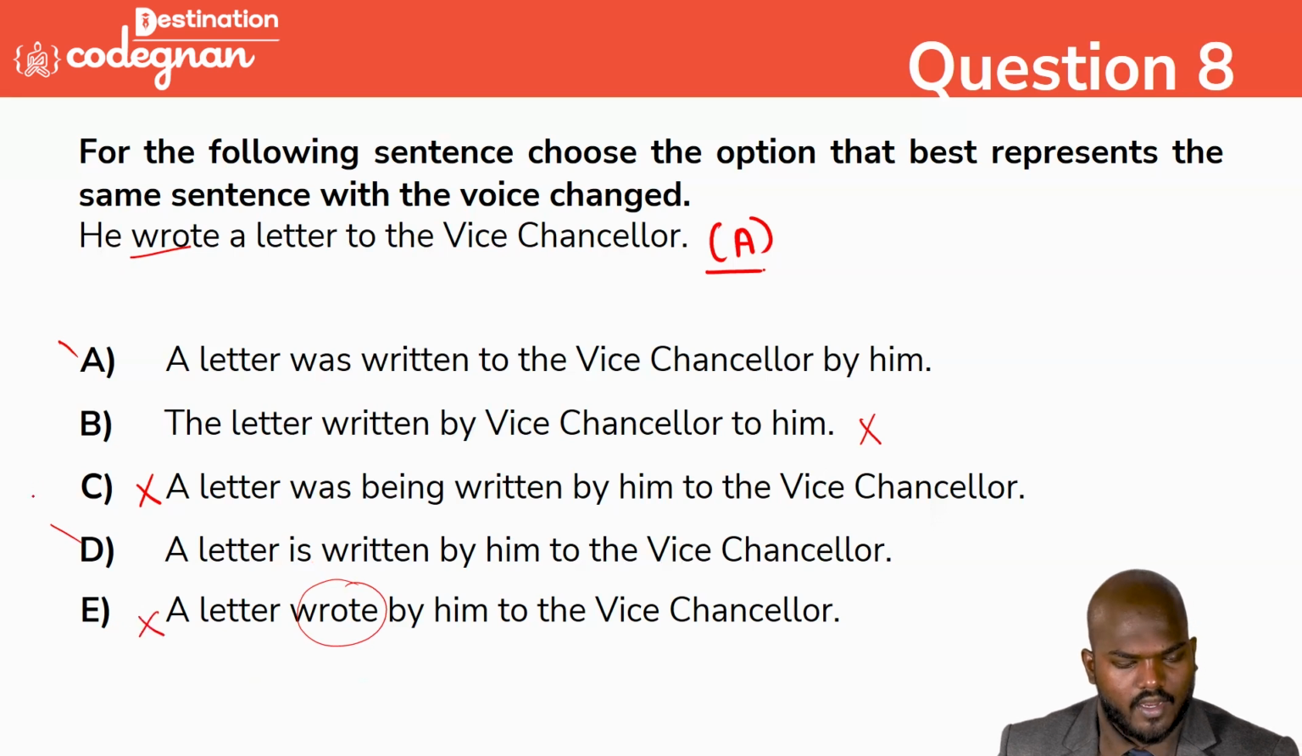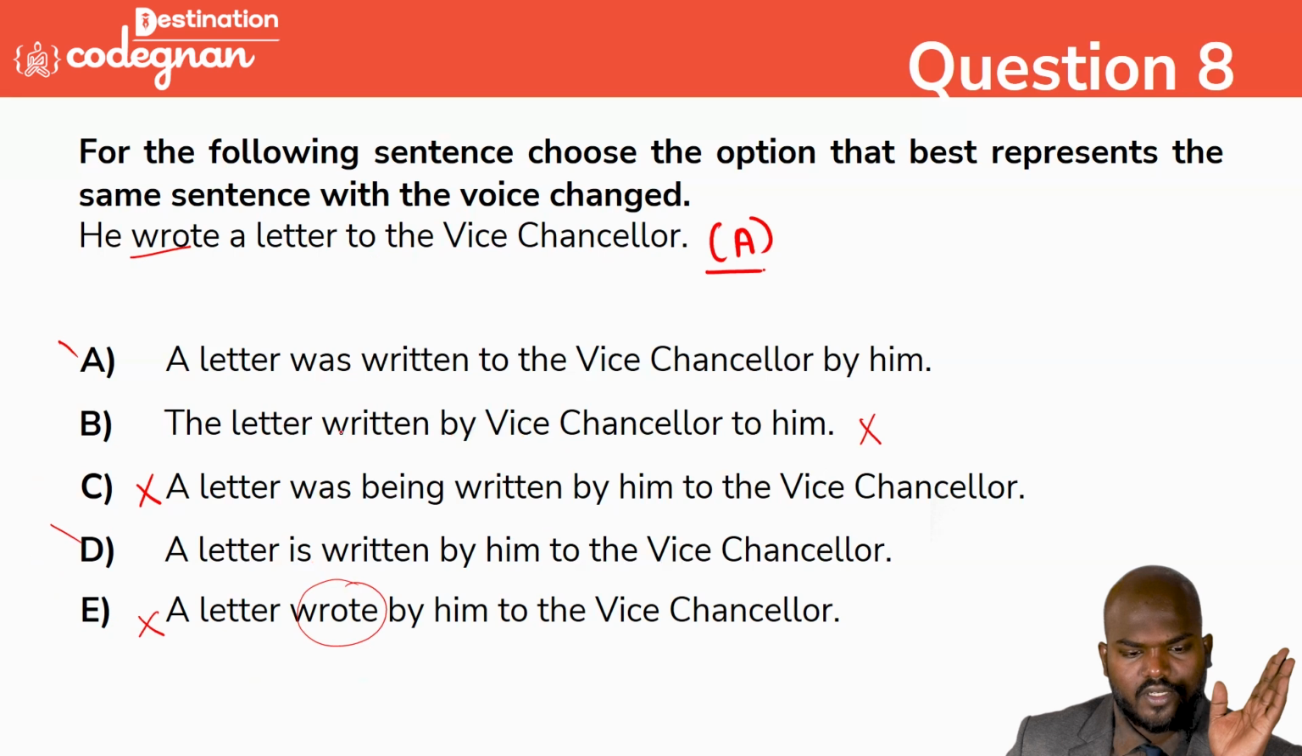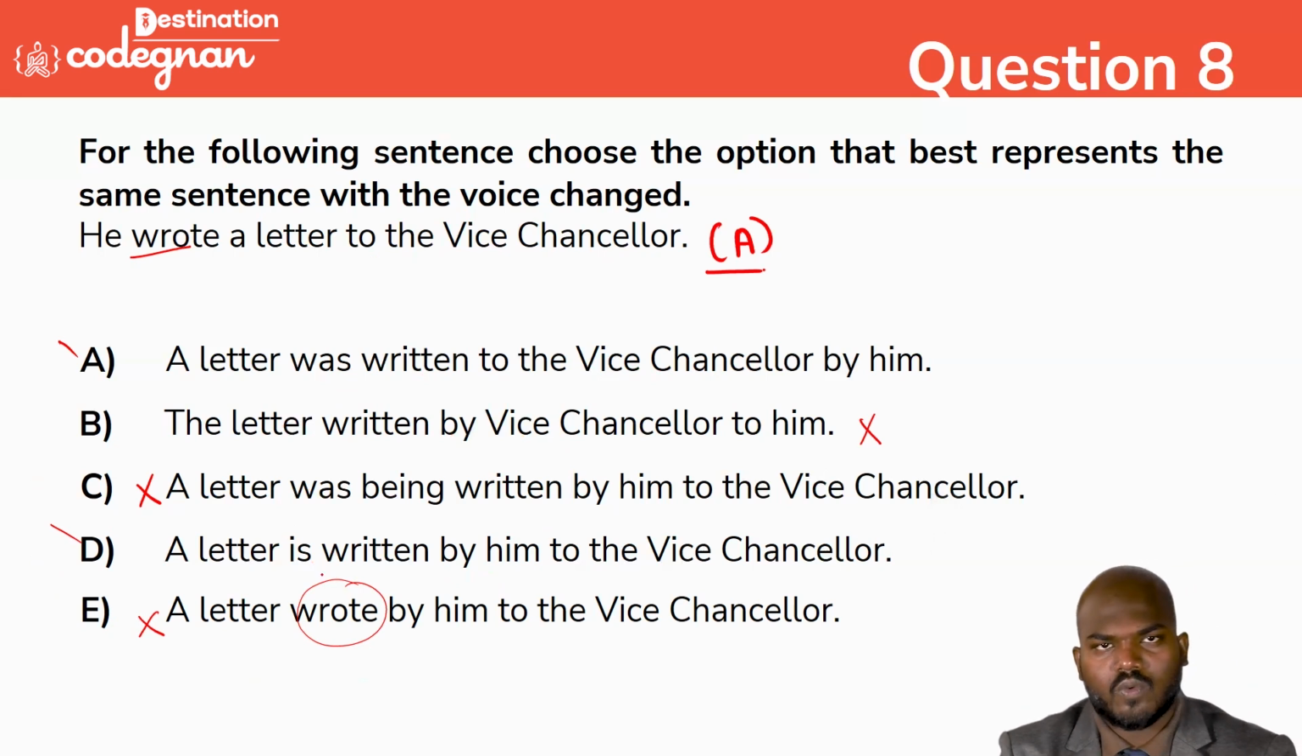So going to A and D: the letter is written, the letter was written to the vice chancellor by him. The letter is written by him. The only thing you want to consider here is that they have given "wrote". "Wrote" will become the third verb, called what? Written. It is mentioned as "wrote", so obviously we can call it "was" only in this place. Okay, going to the next one, guys.